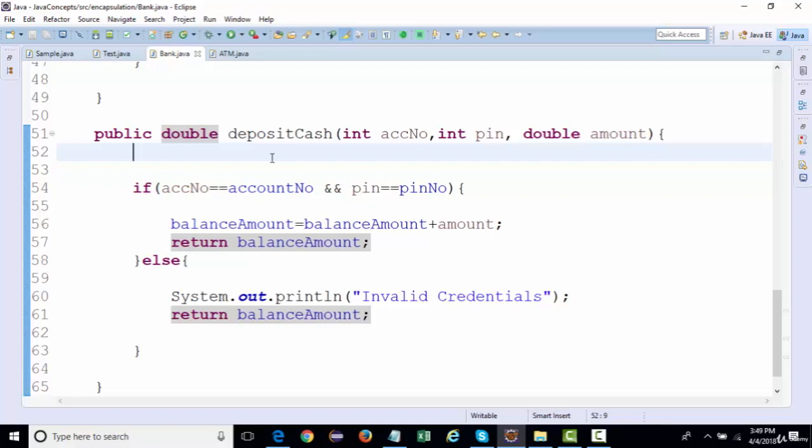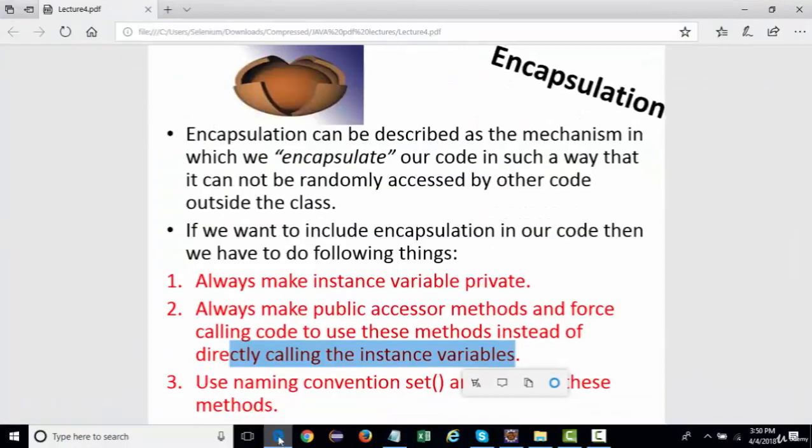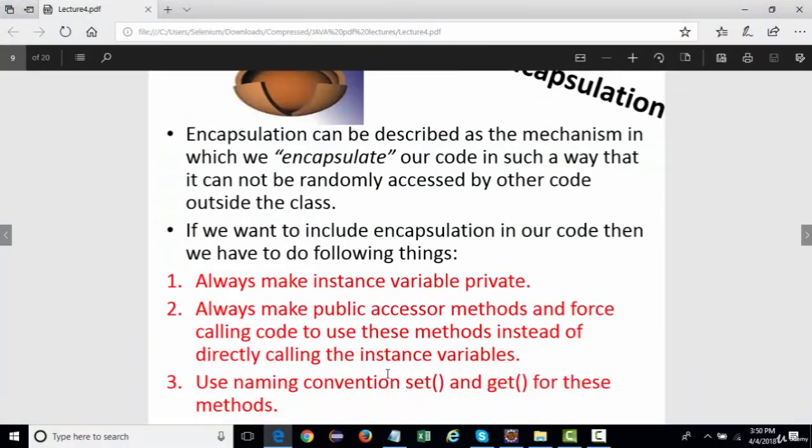So, the next thing that we will be talking about in encapsulation is using some naming conventions for the method, right? If we are getting any value from a method, if a method is returning you something, it should start with get, right?